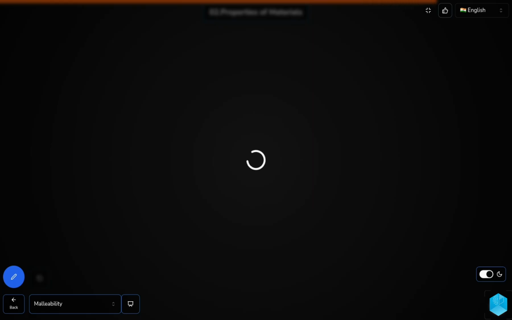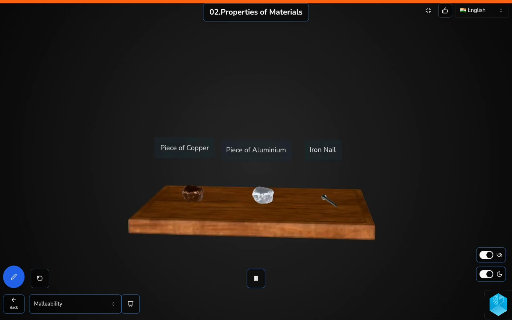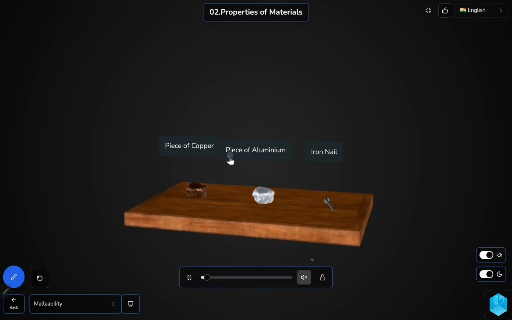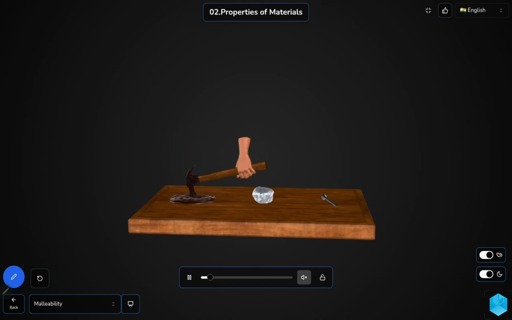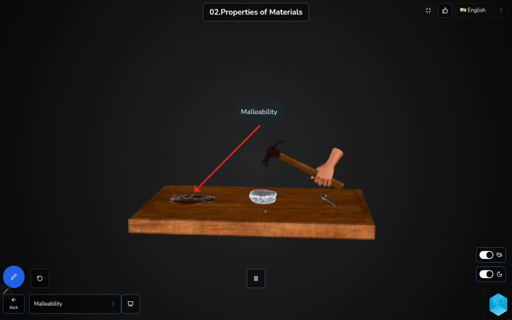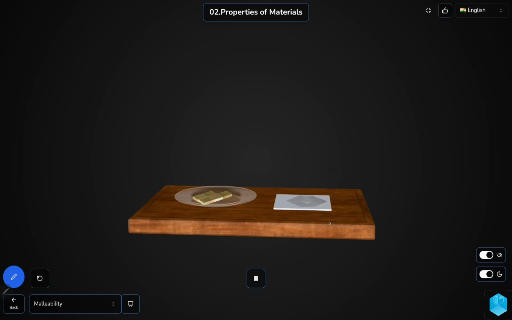The first property we are going to study is malleability. Just now I said, malleability is nothing but beating or hammering the elements and changing them into thin sheets. You can see here on the screen in the models, different metals are beaten up and flattened into thin sheets. Here you can see gold and silver. Silver foil is used for covering sweets. So silver can be drawn into thin sheets and is used as a cover over the sweets.